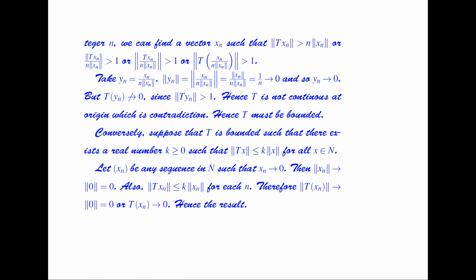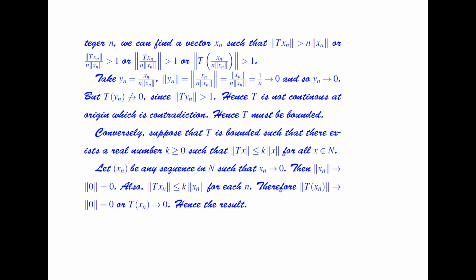Or this can be rewritten as norm of T of xn over n times norm of xn is greater than 1. Take yn equal to xn over n times norm of xn, and taking the norm of yn, we get that this is equal to 1 by n, and as n converges to infinity, this converges to 0. So yn converges to 0, but T of yn does not converge to 0 since the norm of Tyn is greater than 1. Hence T is not continuous at origin, which is a contradiction.